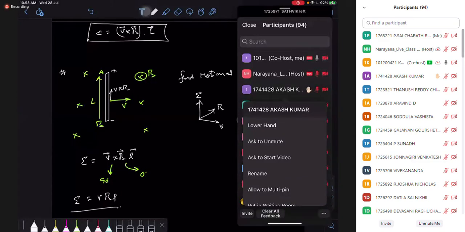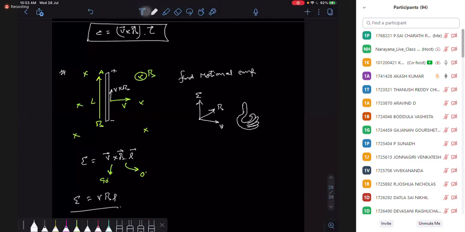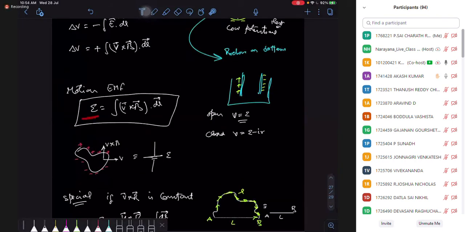Yes, Akash. Sir, how are you deciding the charge on the rod? How do you know that the negative charge will come on the downside? That is what I'm telling you, beta. What is the direction of my EMF? The direction of EMF is in the direction of the magnetic force, the V cross B direction.